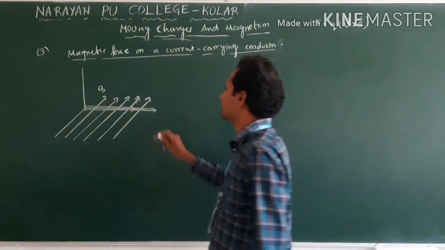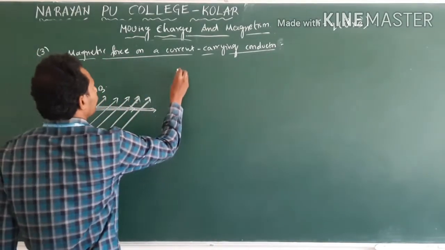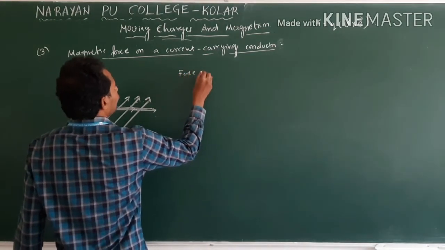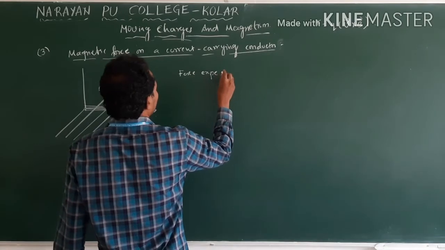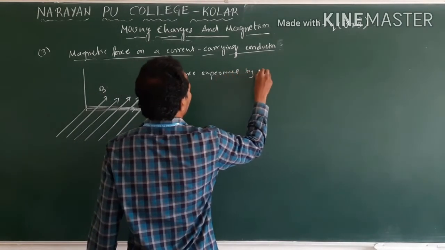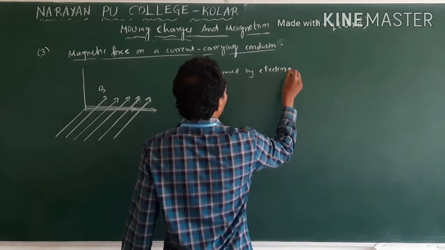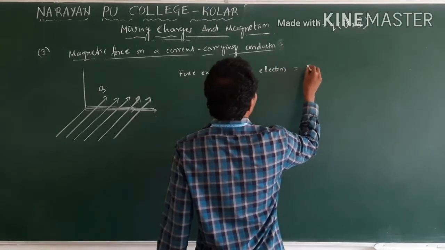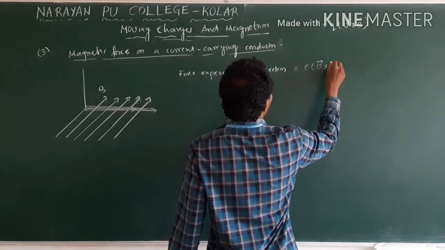In our case, first we will take one electron. So how do we write? Force experienced by electron, that is equal to E into V cross B.